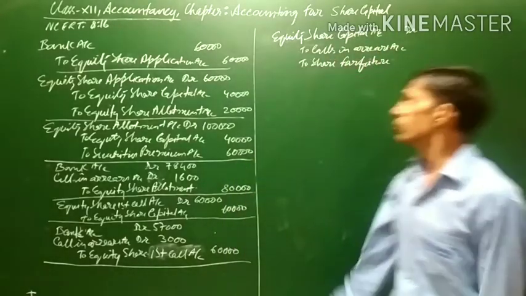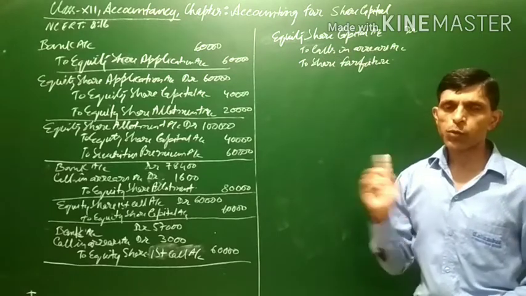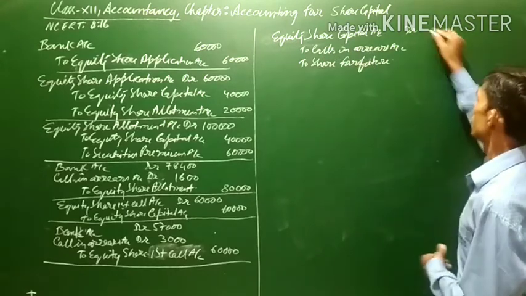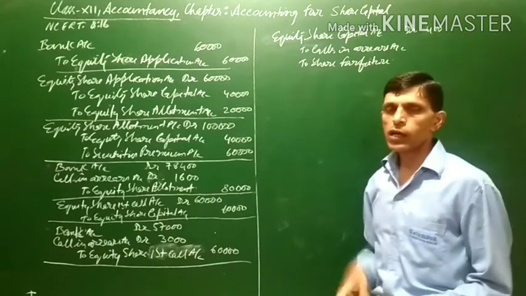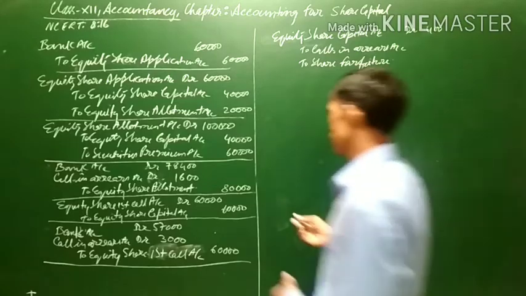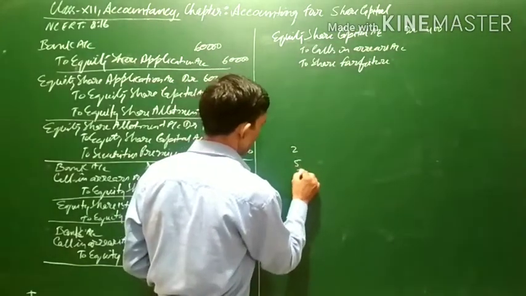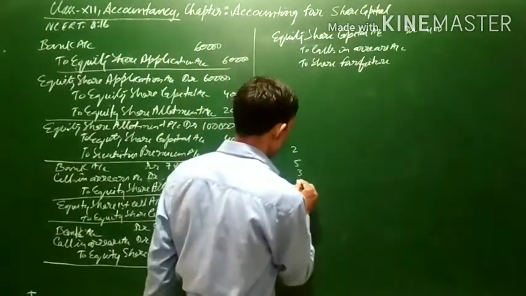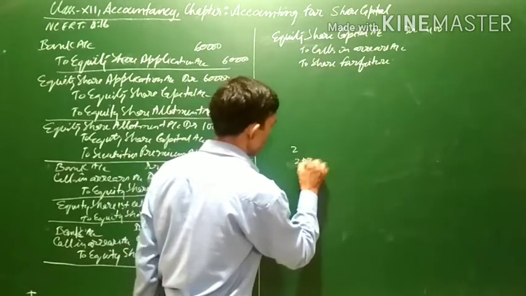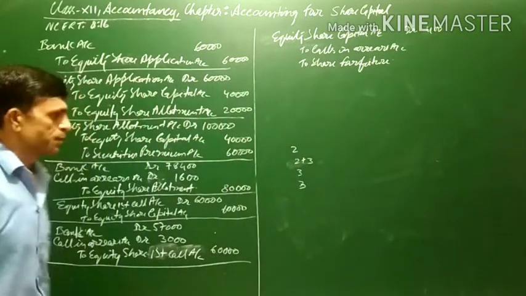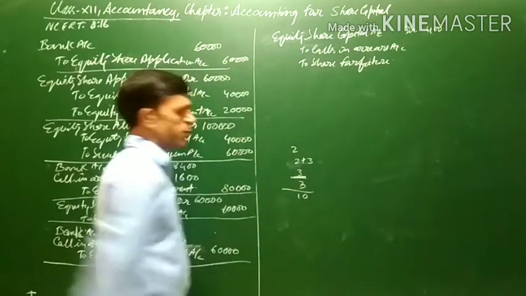Now equity share capital is debited with the number of shares into called up amount, which actually 400 was the number of shares which is to be forfeited now, and the called up amount. Now let us see the called up amount. The called up amount is first of all 2, 5, 3 and the last call is also 3. Now this 5 rupees at the time of allotment includes rupees 3 as the premium also. So total it comes to 10. Now up to first call it has been made.